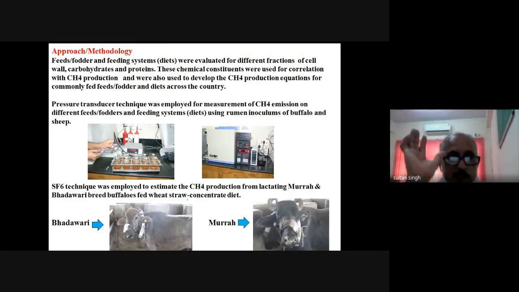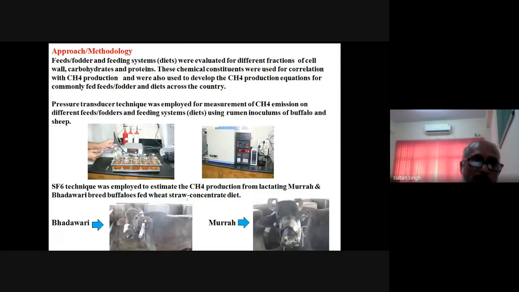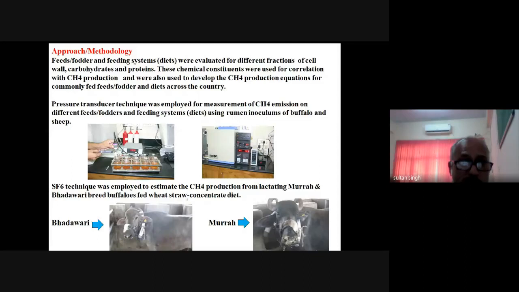So friends, I want to give you a look at the different methods of estimation of methane. In the first one you are seeing here, it is the in vitro method. Some people are using the gas production system developed by Menke, and here we are using the pressure transducer technique, which we use for in vitro estimation of the different feeds and products in our laboratory, and for the in vivo studies we use the SF6 technique, the sulfur hexafluoride technique that we have heard about.